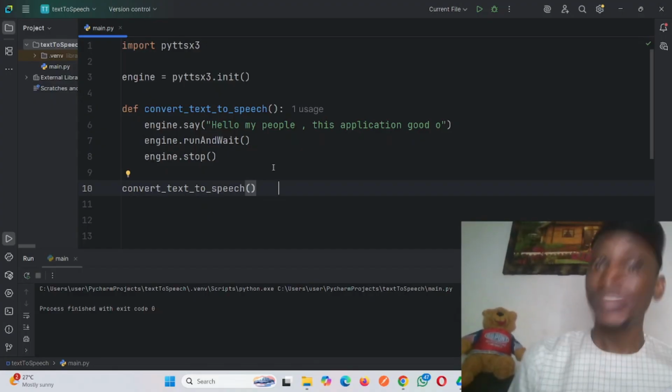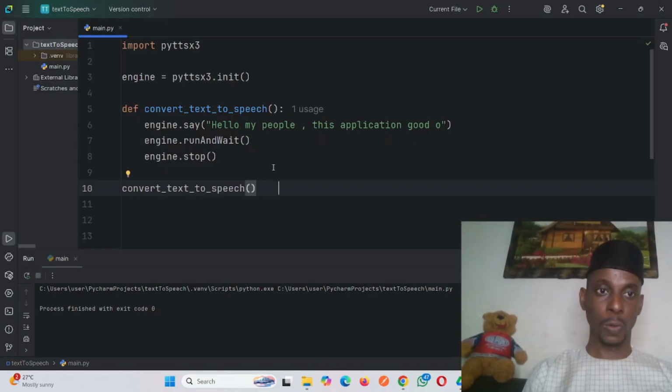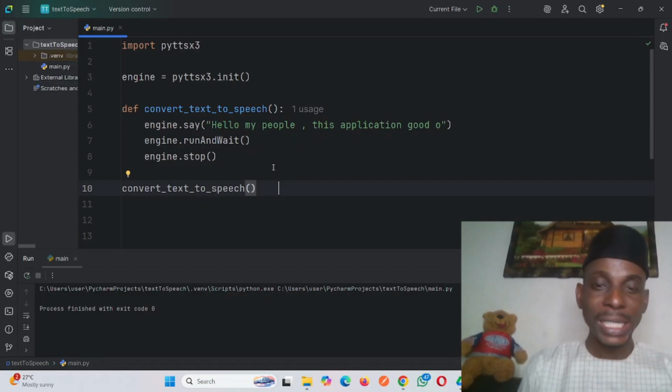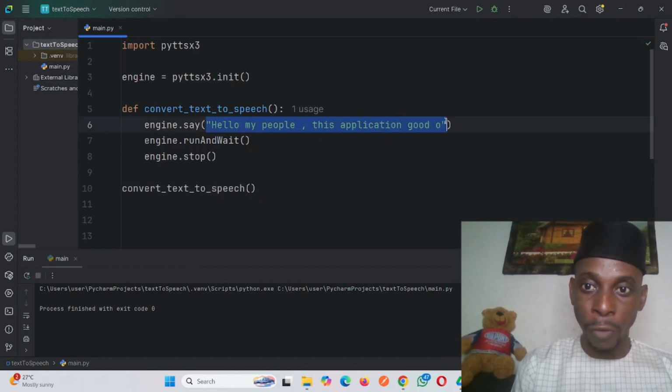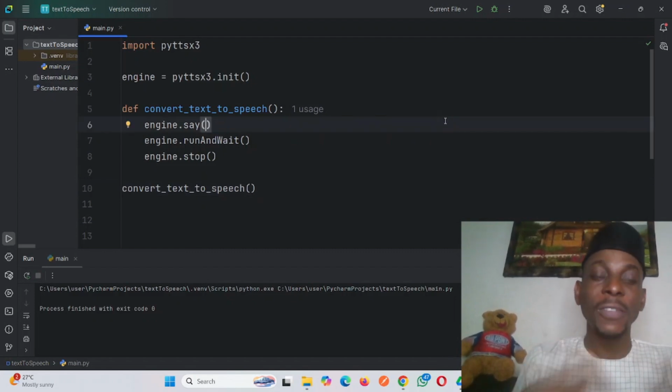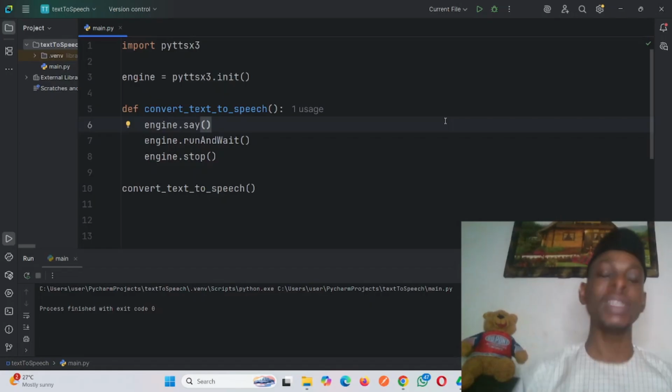All right, so let us continue. Now we don't make this thing give us small control, right? So the thing doesn't make sense. So we still beautify them, because an ordinary person who wants to use this application will not come inside the code to write what he wants to convert inside here. Like this inside the function, you won't even know how to go about it. You won't even see the code. Maybe it is a user interface you will see, right? So make it whereby it will be easy for them to send their text inside this function.